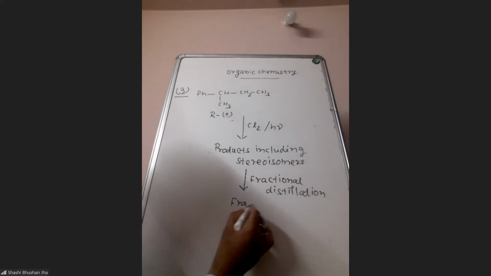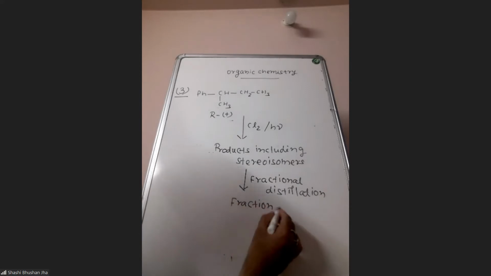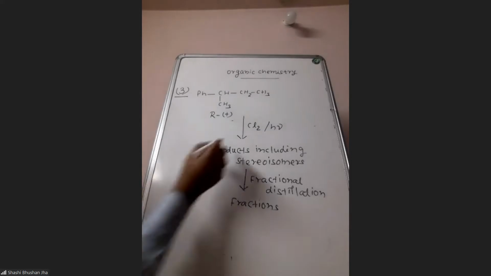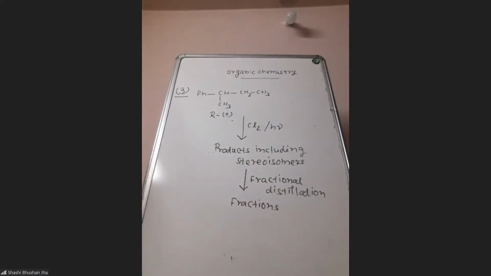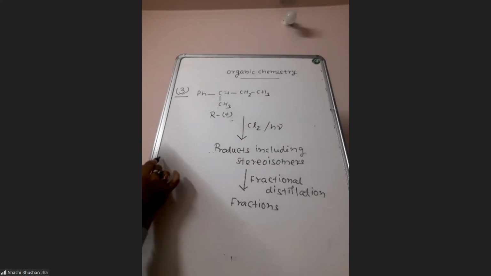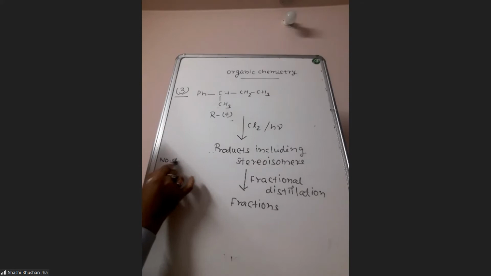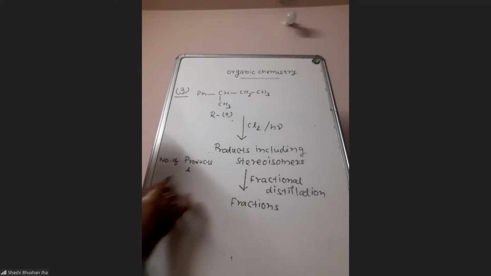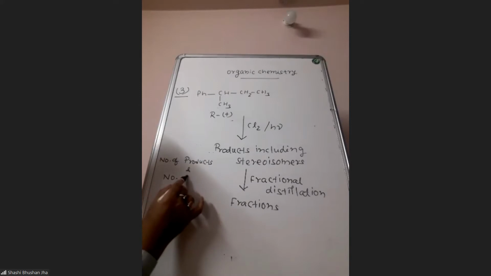Sir, we should take monochlorination, sir. Right. Now you have to find the number of products and number of fractions.